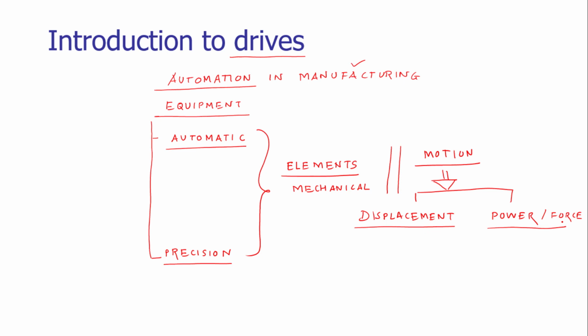This power or force is required to transform the raw material into the semi-finished or the finished product. We have seen in the metal cutting operation in our previous lecture that in the milling operation there has to be relative motion between the tool and the workpiece, which is providing the material removal operation.